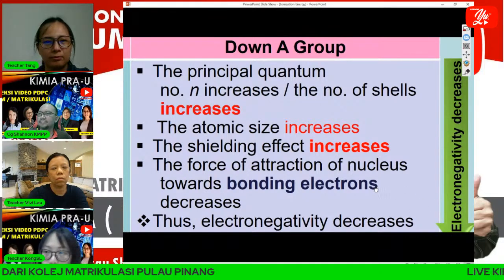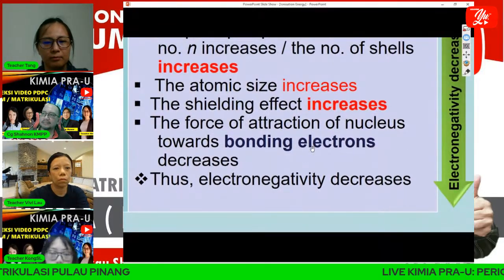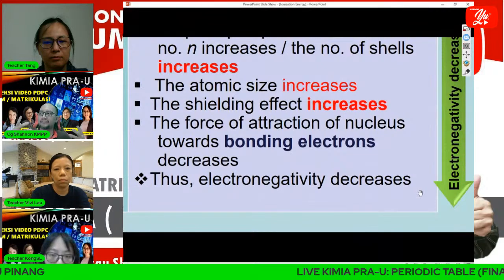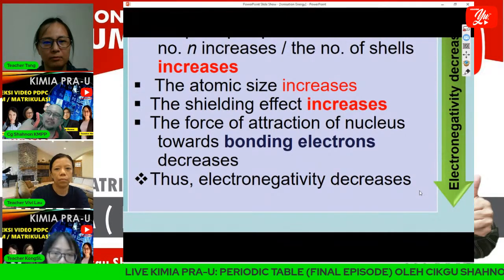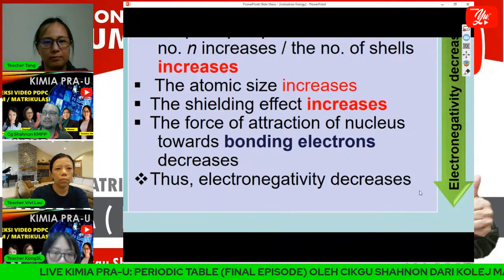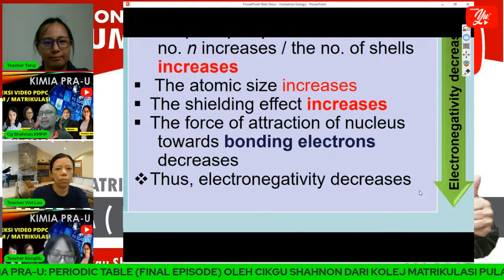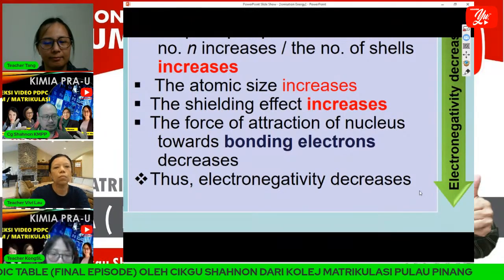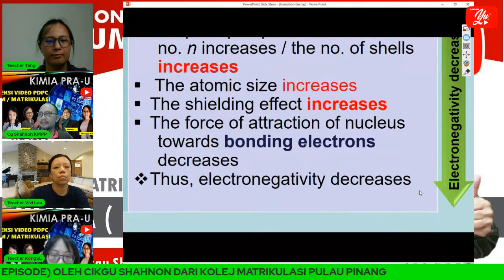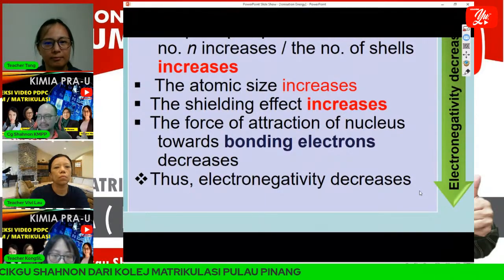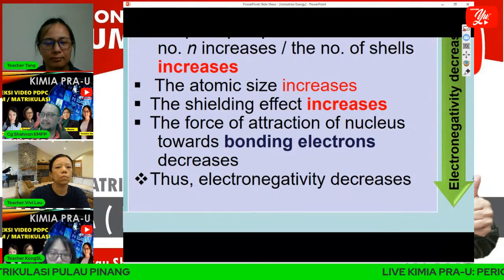Because of that, the shielding effect also increases. Because the shielding effect increases, the force of attraction of the nucleus towards the bonding electron decreases. That's why when we have an atom that is bigger in size, the electronegativity must be less. All right.